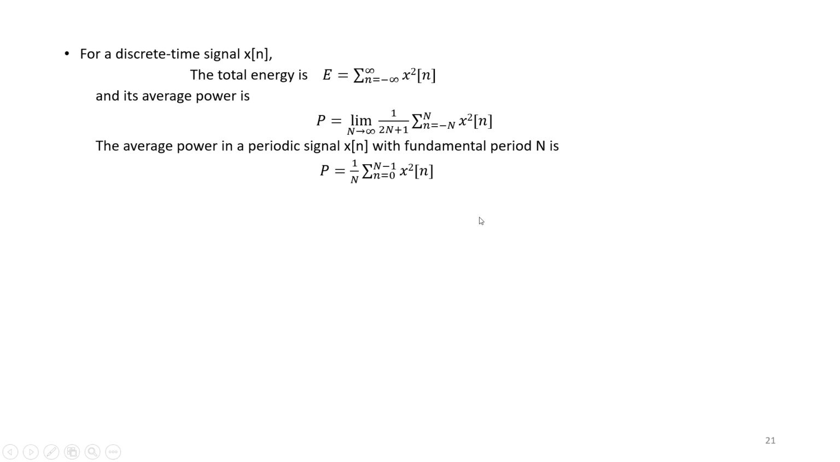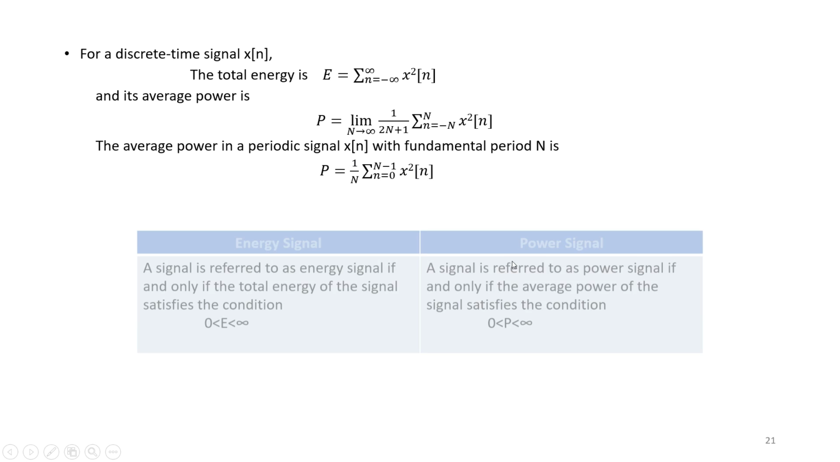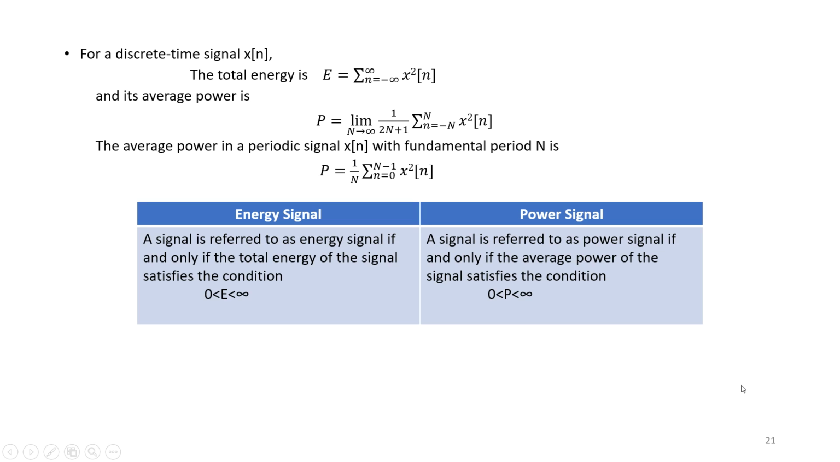The average power of a periodic signal x[n] within the fundamental period N is 1 by N, the sum from n equals 0 to N minus 1 of x squared n. Now, energy signal: a signal is referred to as an energy signal if and only if the total energy of that signal satisfies the condition that the energy should be finite, that is, between 0 and infinity.